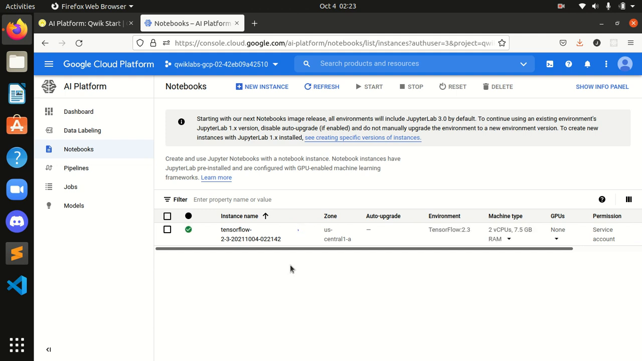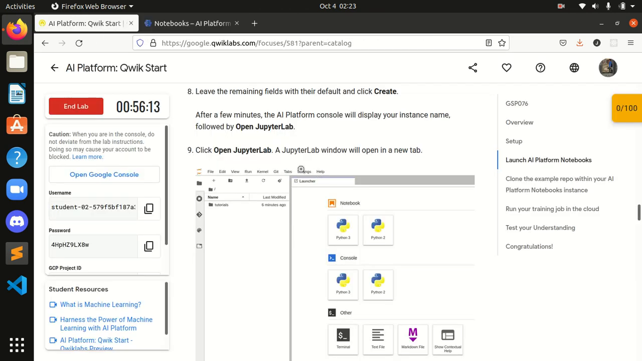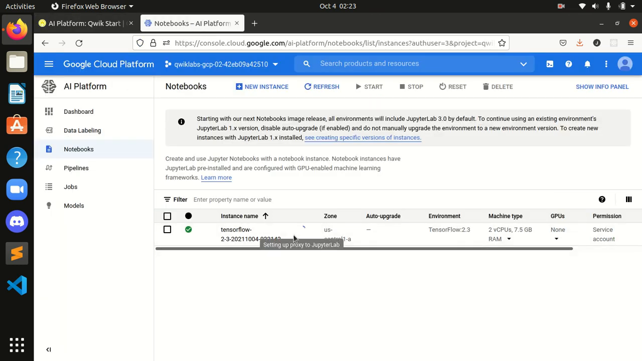Okay, guys, we are here. After a few minutes, the AI Platform console will display our instance name followed by Open JupyterLab. Okay, here it will come, Open JupyterLab. Let's wait for some time, guys. We have to get into our JupyterLab, and it's really exciting to work with JupyterLab. For those who have not used JupyterLab, it will be very exciting, and it's very important for all data analysis and AI platform work. It makes everything very easy.